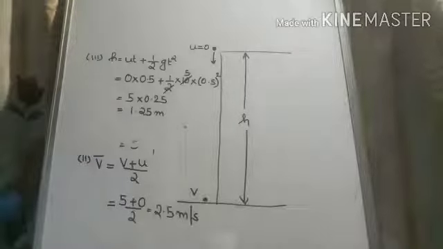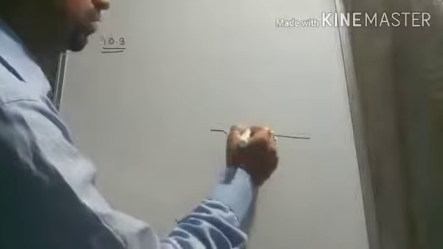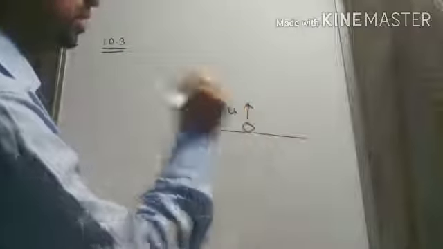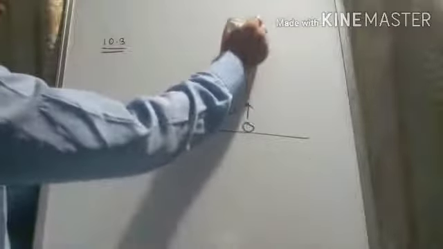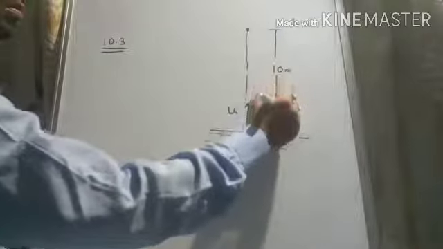Next, you see example number 10.3. So 10.3 is, an object is thrown vertically upward and rises to a height of 10 meter. So from the ground an object is thrown vertically upward, suppose with a speed u, and it rises to a height of 10 meter. That means this is the maximum height acquired by the object.